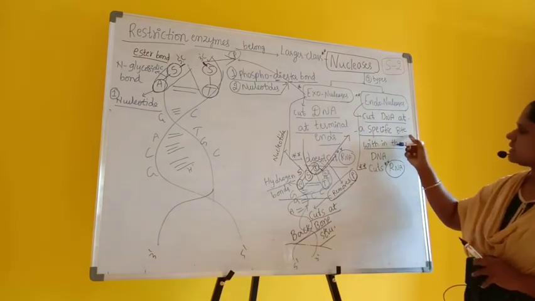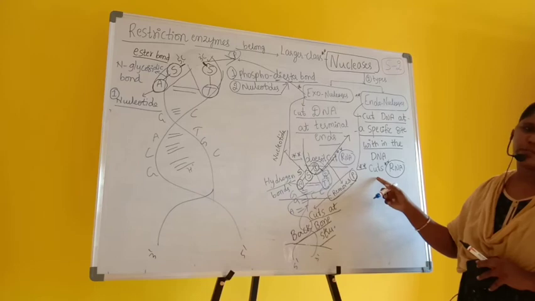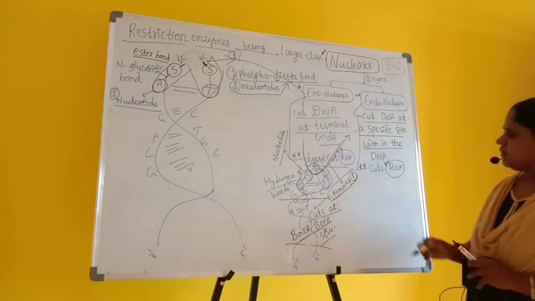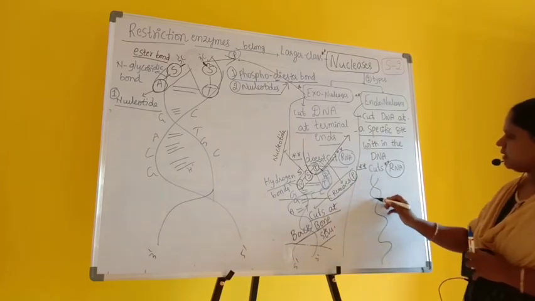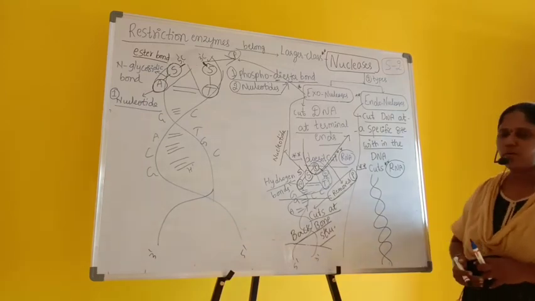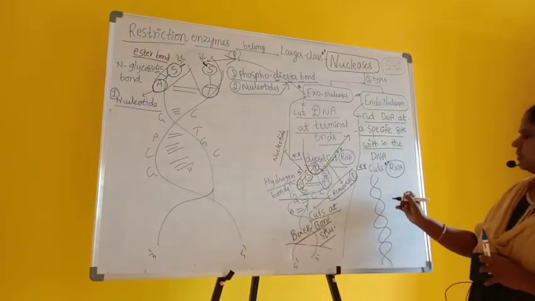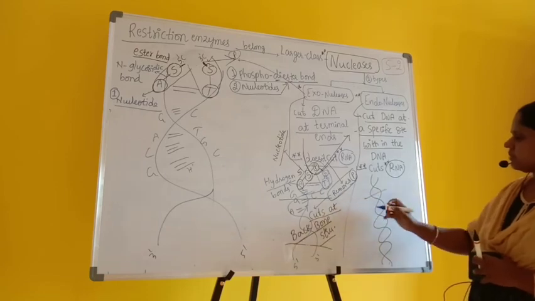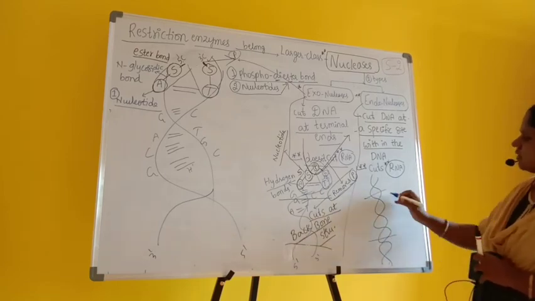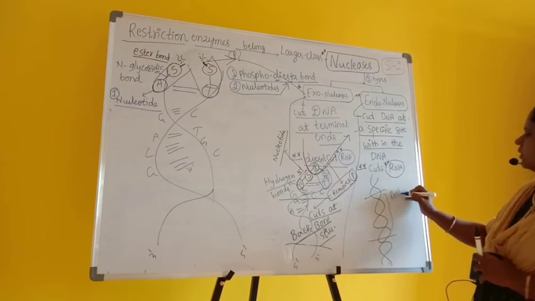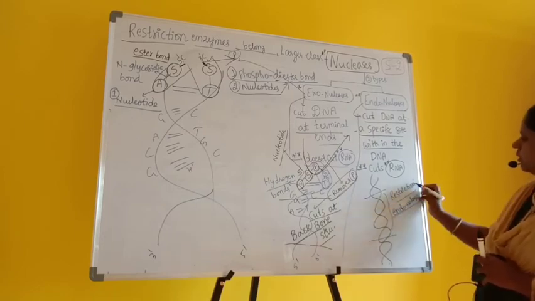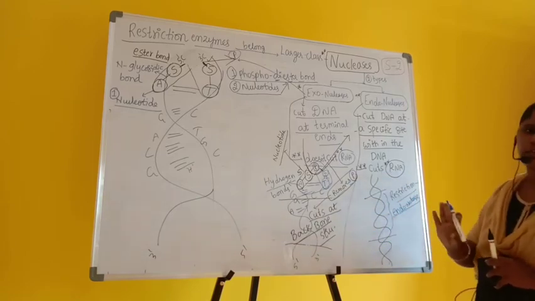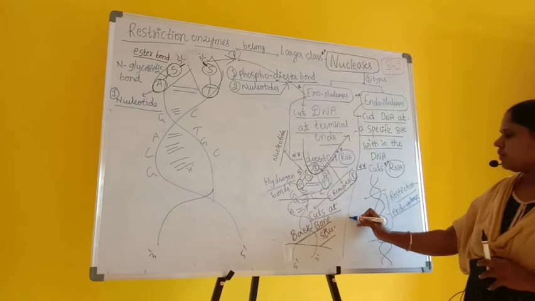They cut DNA at a specific site within the DNA and they are also responsible for cutting RNA. Now if you look at this case here, this is such a big lengthy part of DNA. Now let us take this as a site where it will make the cut. So it is making the cut. That's why it's called what? The restriction endonuclease. Why is it called endo? Endo means within the DNA, not at the terminal sites. Within the DNA. And what do you call that site?